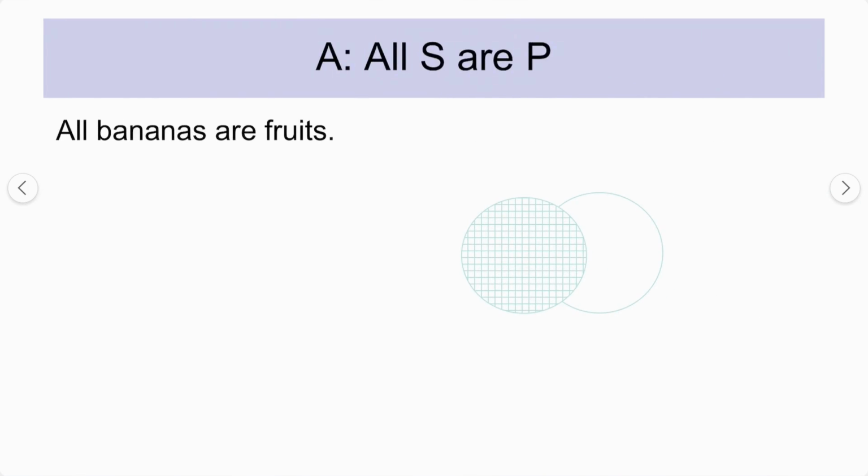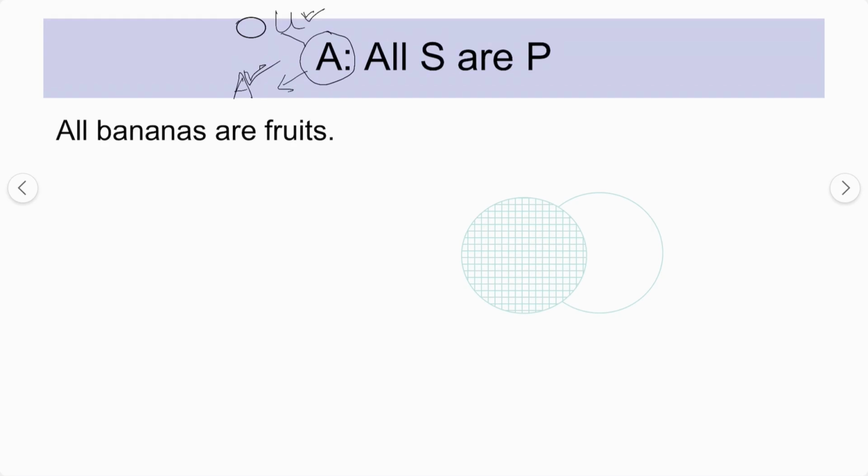Now let's move to some examples. Let's start with the first one. First, this is the A preposition. What is the A preposition? It is universal in nature, and at the same time it is affirmative. So these are known as universal affirmative prepositions. It is universal and it is affirmative. So it is a universal affirmative preposition.